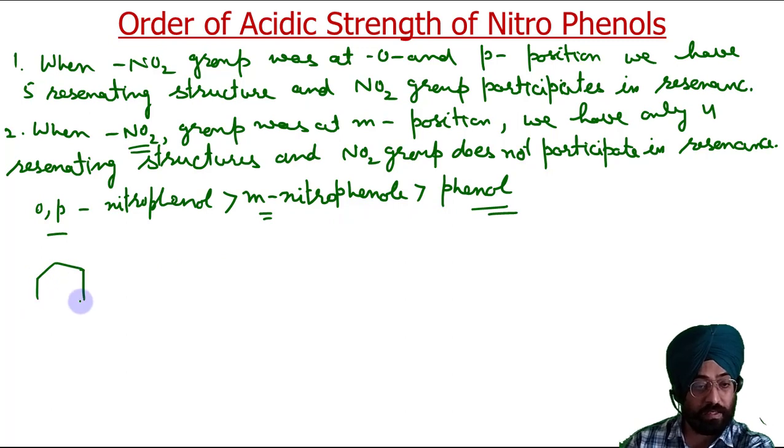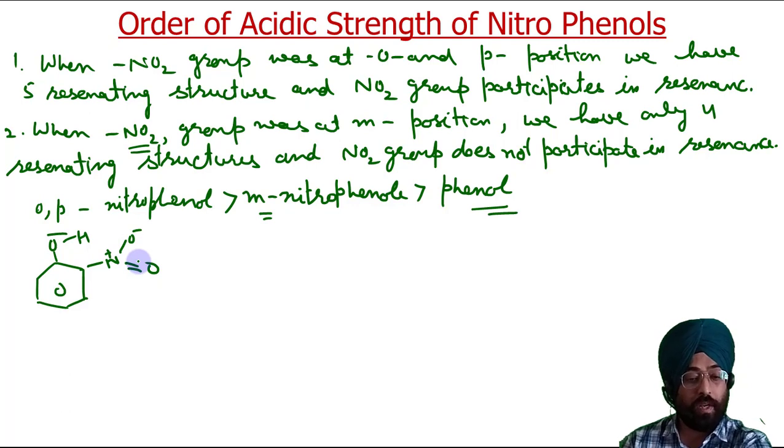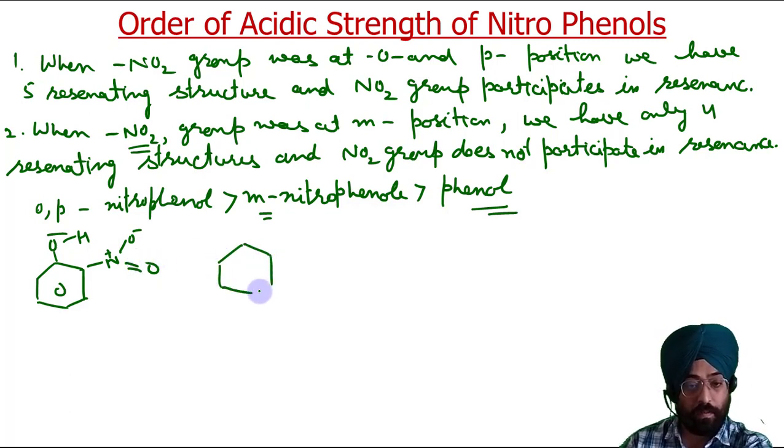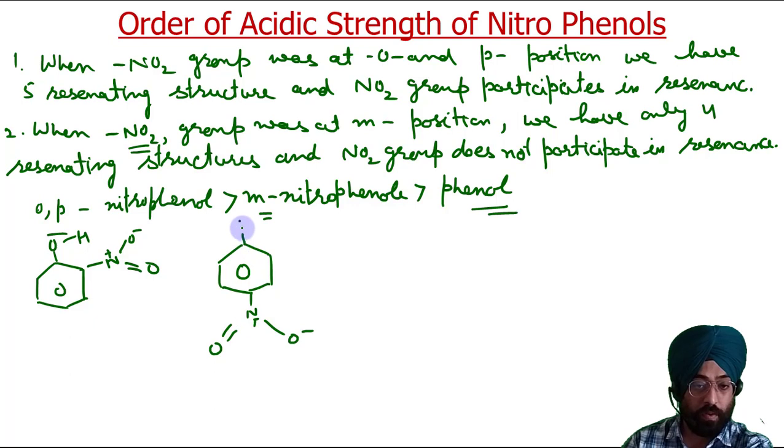This is also quite interesting. This is your ortho nitrophenol, and this is your para nitrophenol.